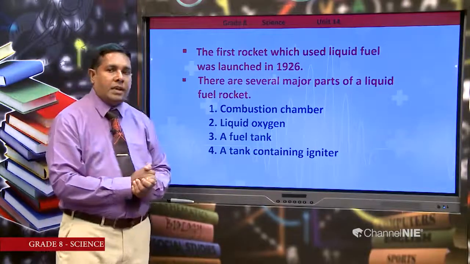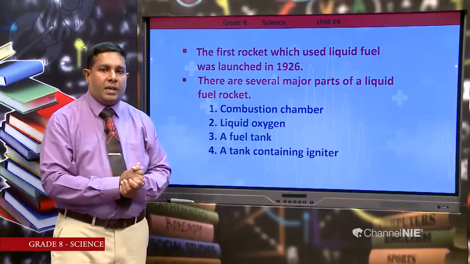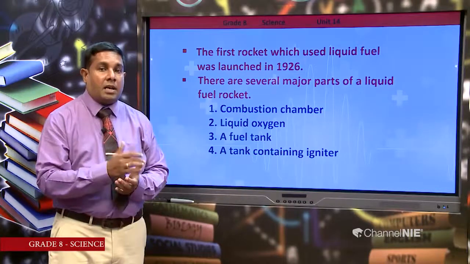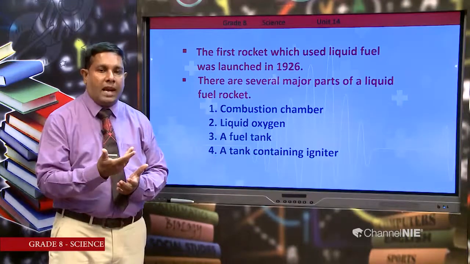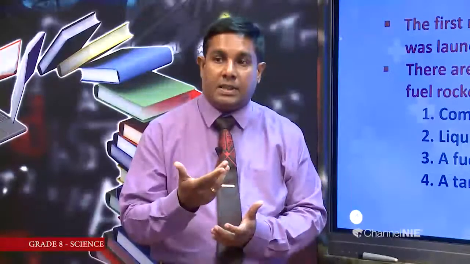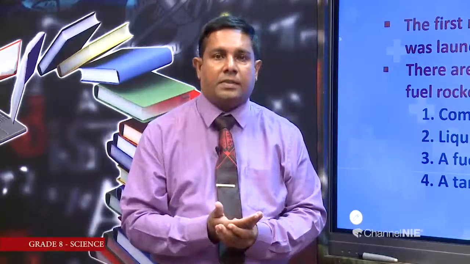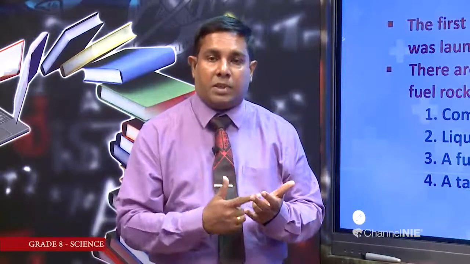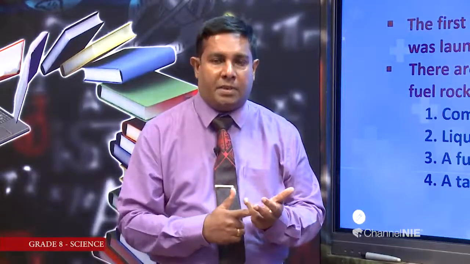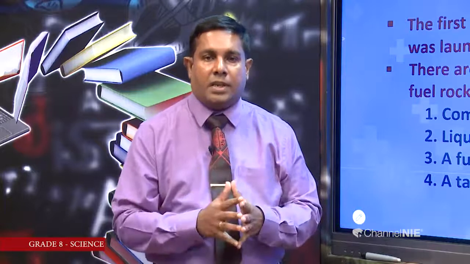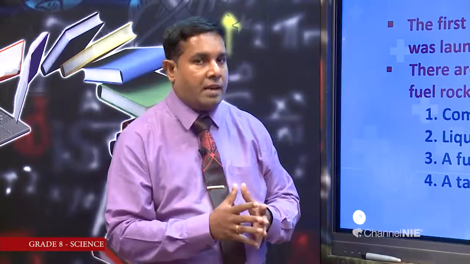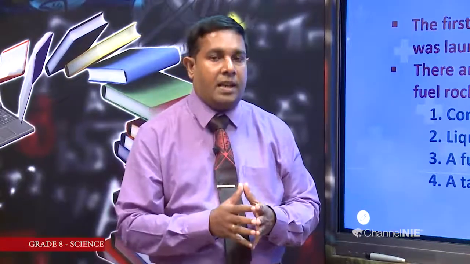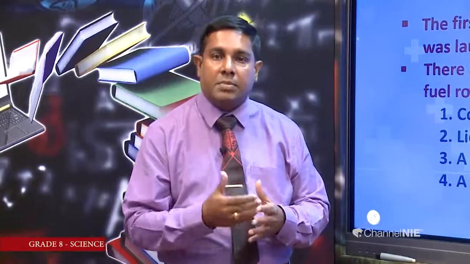The rocket contains liquid oxygen as a supporter of combustion. You know that for combustion there were three factors required. What are the three factors? Combustible material, the supporter of combustion and the ignition temperature. As a supporter of combustion, they carry oxygen, especially liquid oxygen, inside the rockets for the combustion of the fuel.